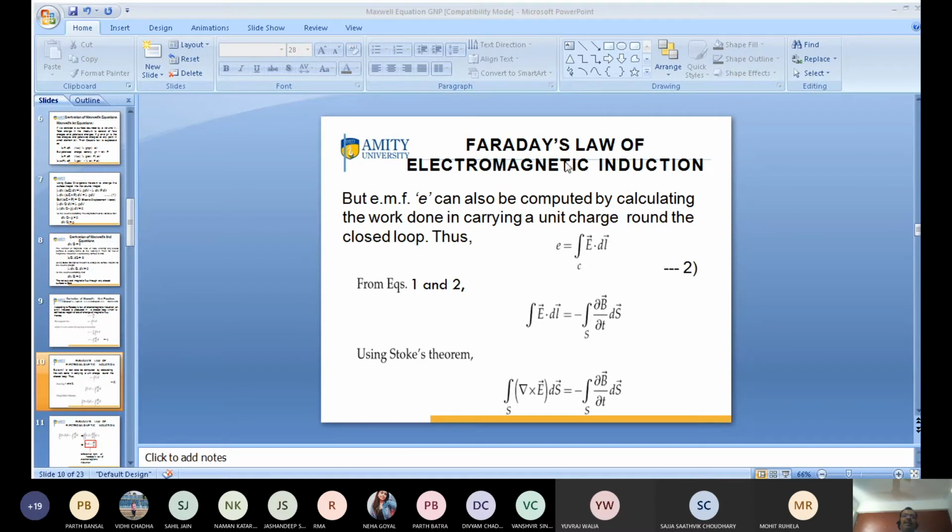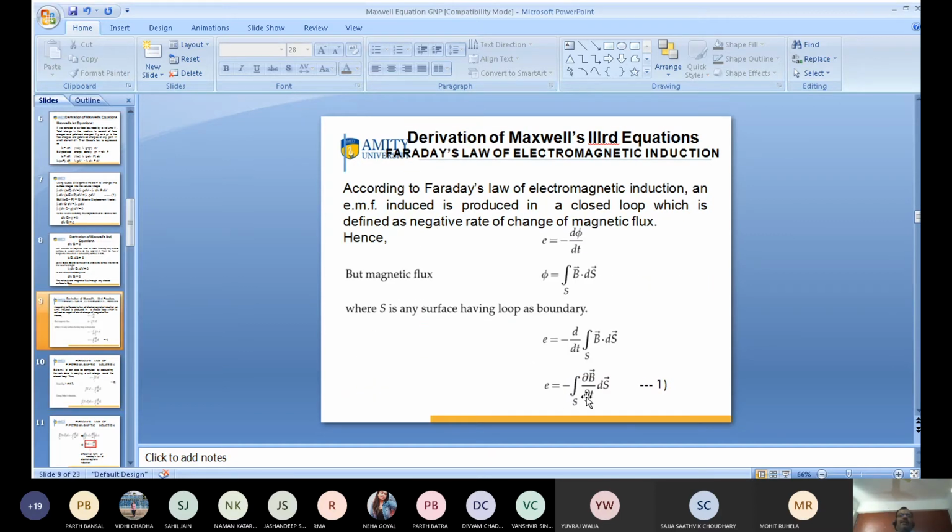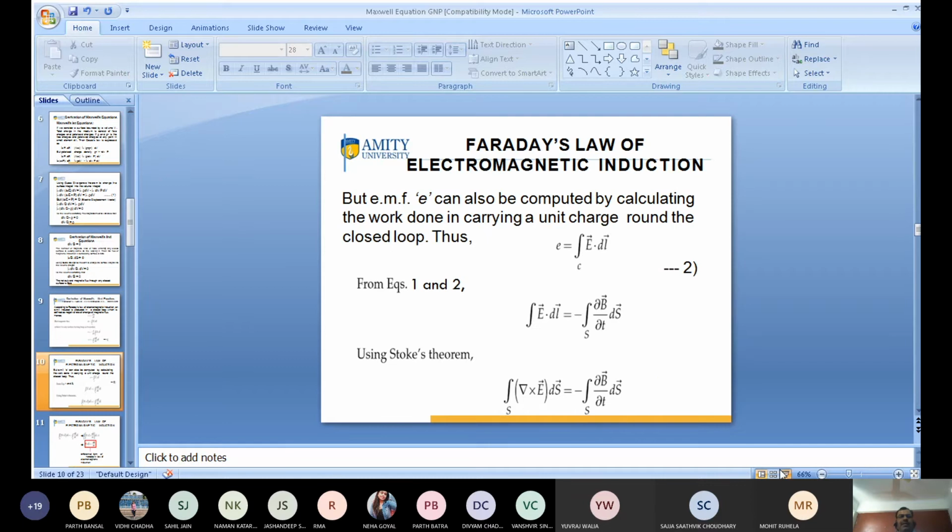EMF can be defined as closed integral of E dot dl. So from equation 1 and 2, I just go back to equation 1 and 2. This is equation number 1, which is equal to minus del B by del t into ds. So again, E is equal to E dot dl. So we can write here E dot dl is equal to minus del B by del t into ds.